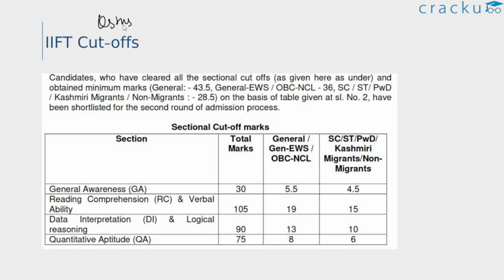In one of the previous papers, the sectional cutoff for this section was less than a mark. So the low cutoffs explain the difficulty level of this section. So just answering around 6 to 7 questions correctly can help you clear the sectional cutoff.